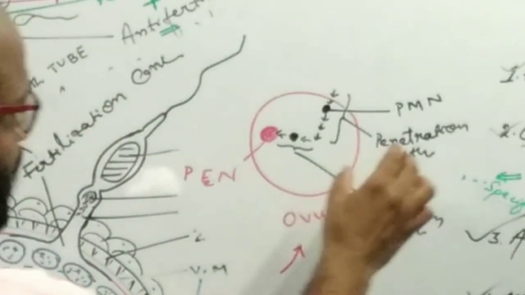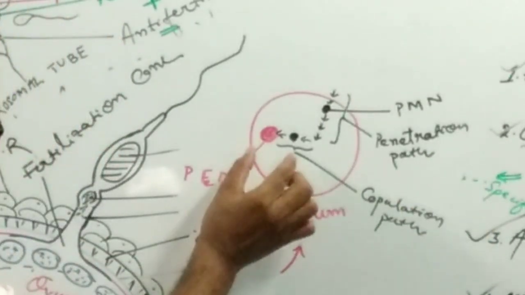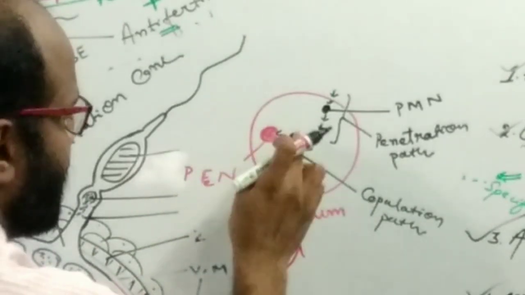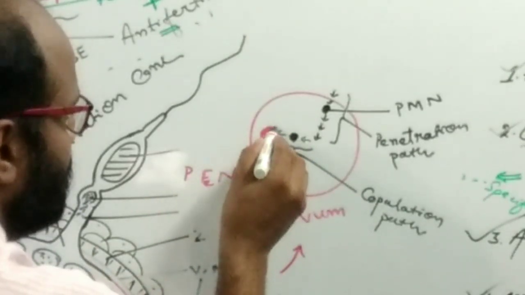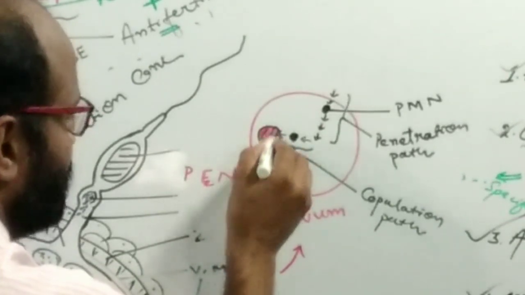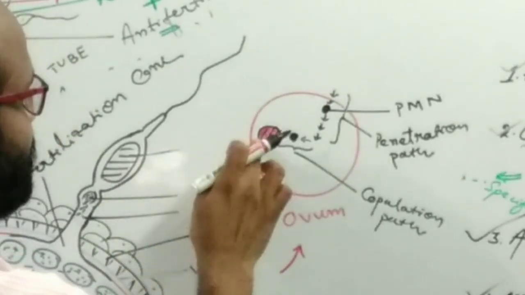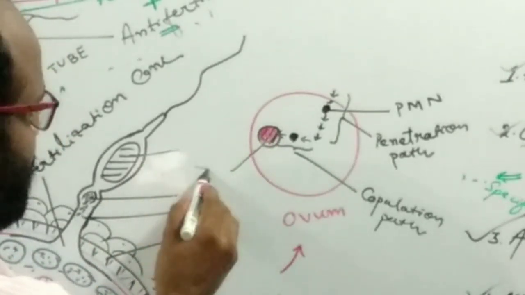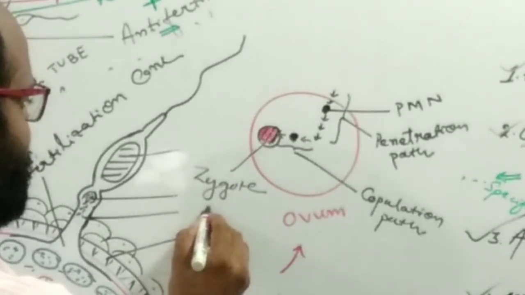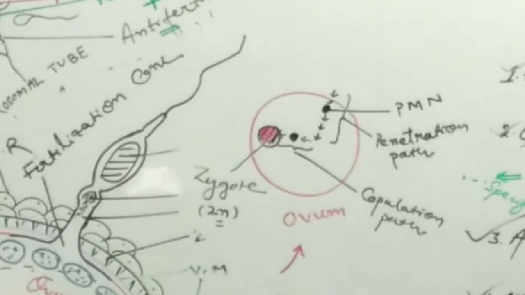After traveling the penetration path and the copulation path, fusion of both nuclei takes place and forms the zygote. This zygote now contains 2n chromosomes.